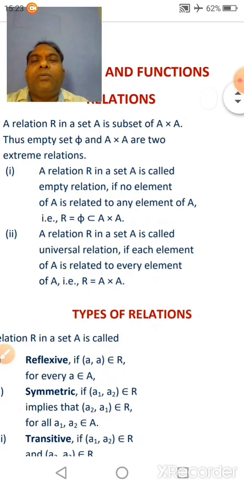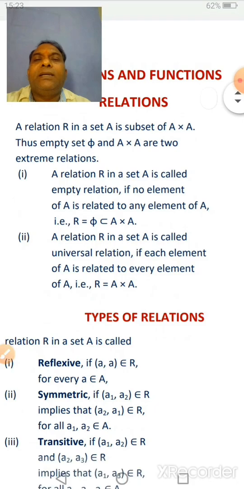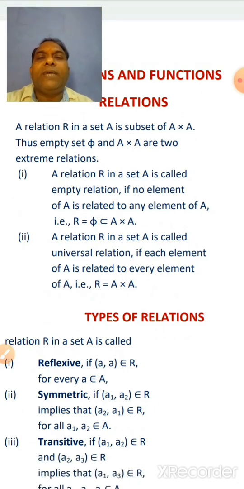So, firstly, relations. A relation R in a set A is a subset of A cross A, thus empty set phi and A cross A are two extreme relations.